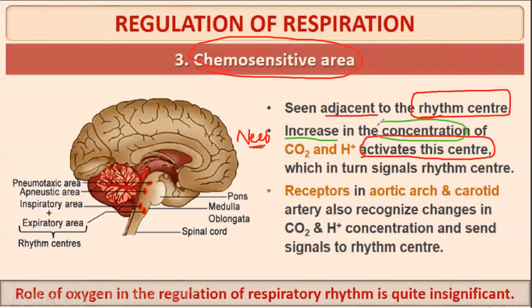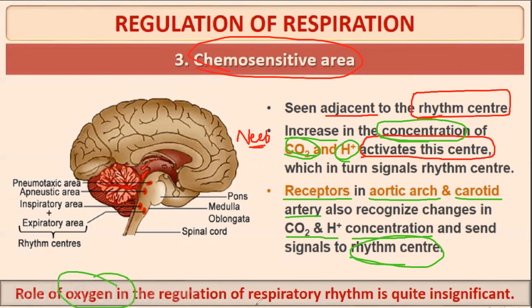An increase in the concentration of carbon dioxide and H+ activates the chemosensitive center. It is seen adjacent to the rhythm center. There are certain receptors present in the aortic arch and the carotid artery which recognize the changes in CO2 and H+ concentration and send the signals to the rhythm center.